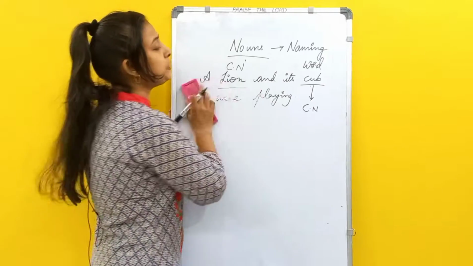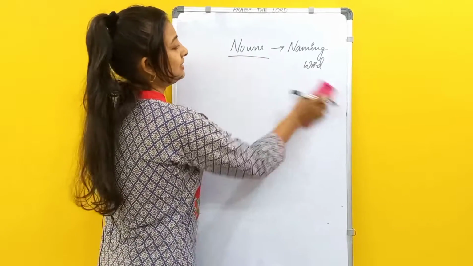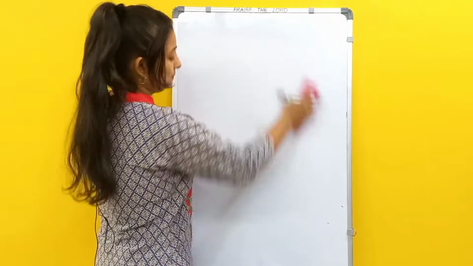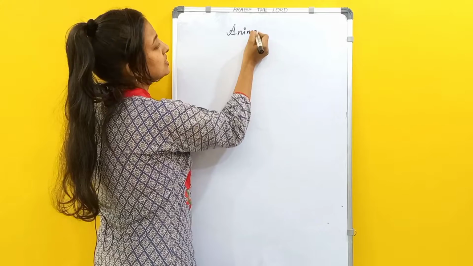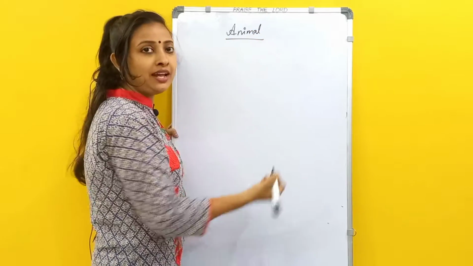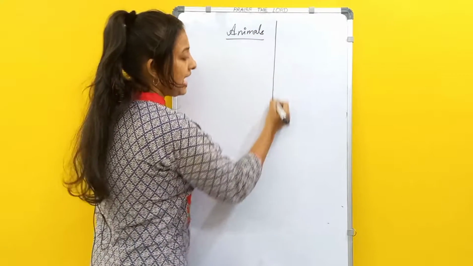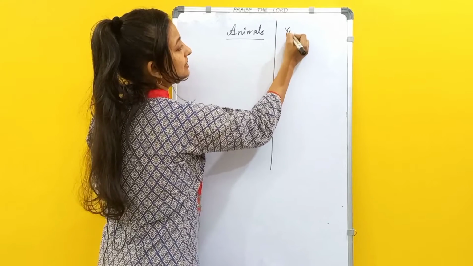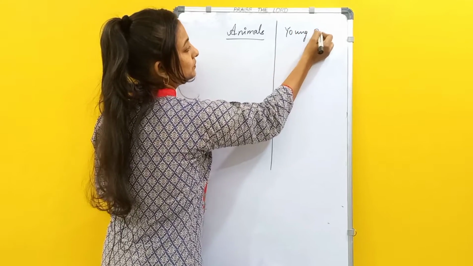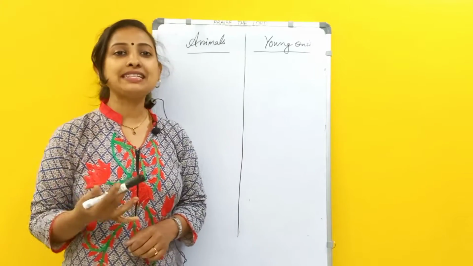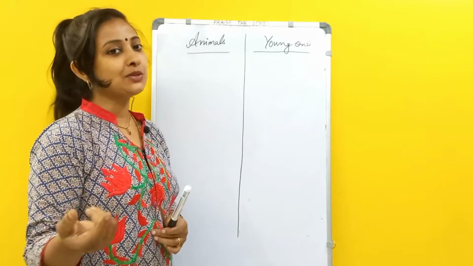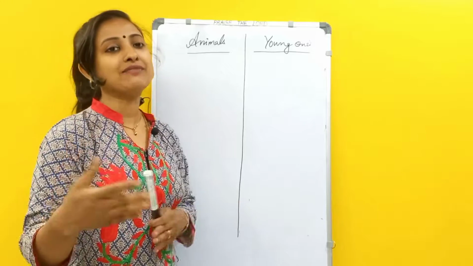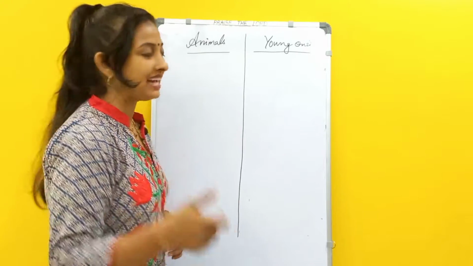Now we will see a few animals and their young ones. We will try to list out a few which we come across in our day-to-day life. Animals and their young ones. We'll start with humans, right? Just give me a few seconds so that I can enter all the animals and we can discuss them quickly. I'll come back.